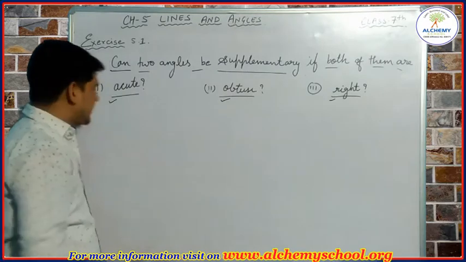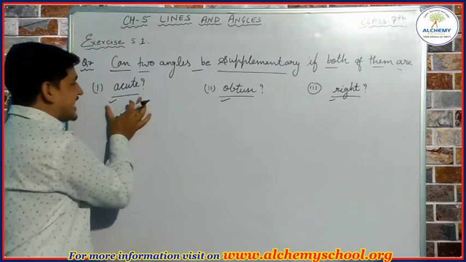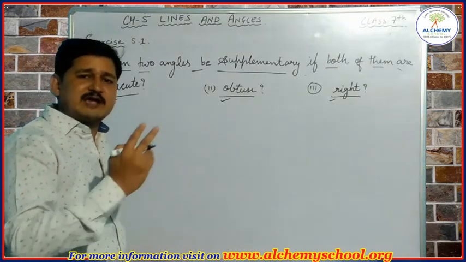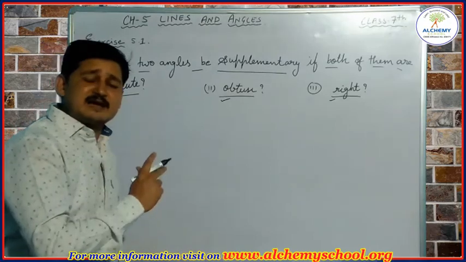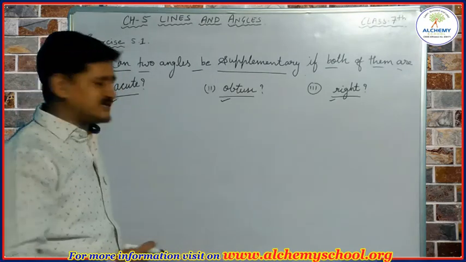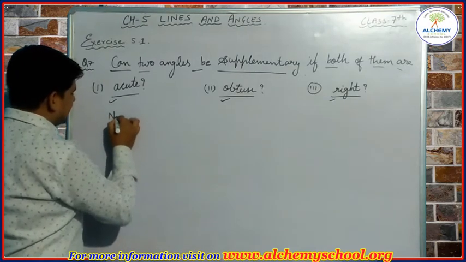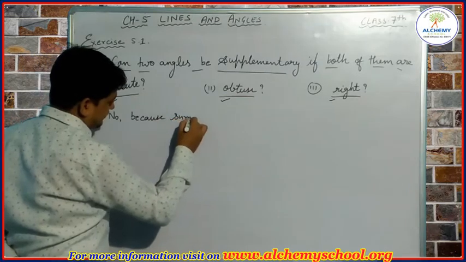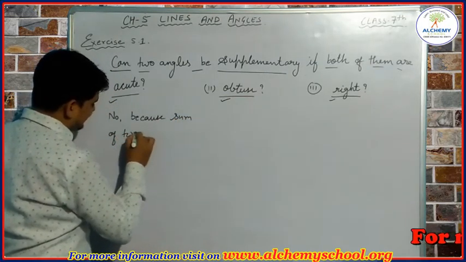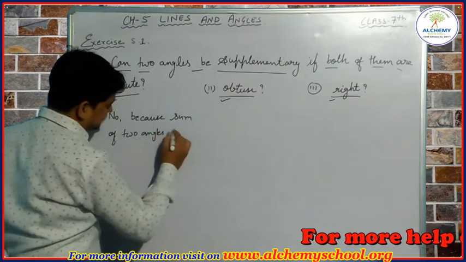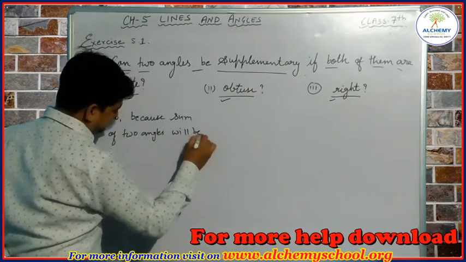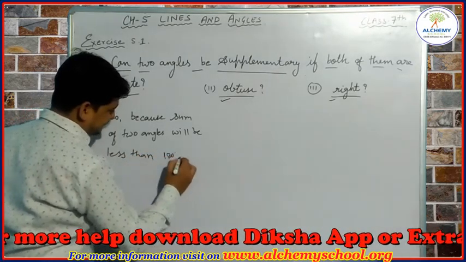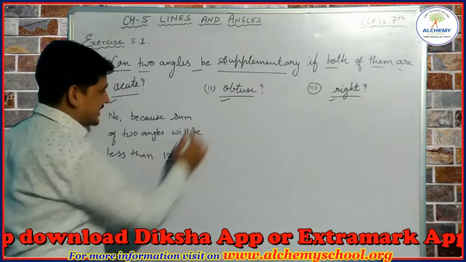So students, when we talk about acute angles, it is not possible because when we have two acute angles, the sum of both angles will be less than 180 degrees. So we can write here: no, because the sum of two angles will be less than 180 degrees, so they could not be supplementary angles.